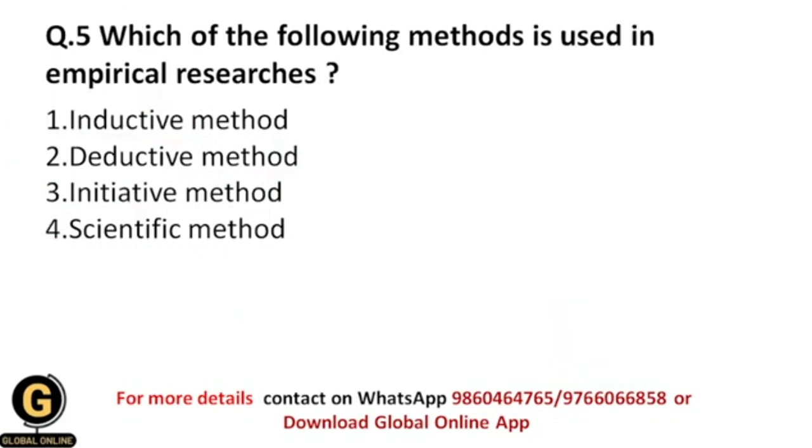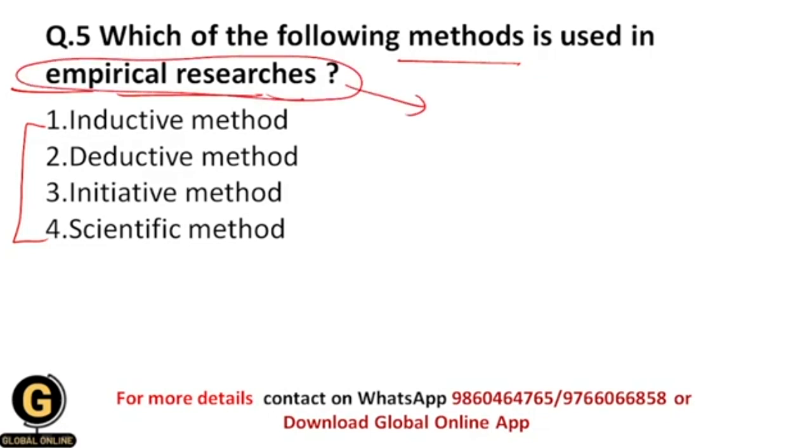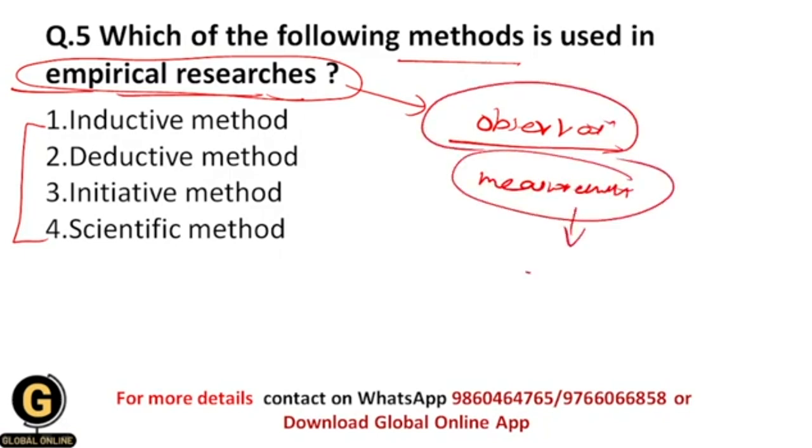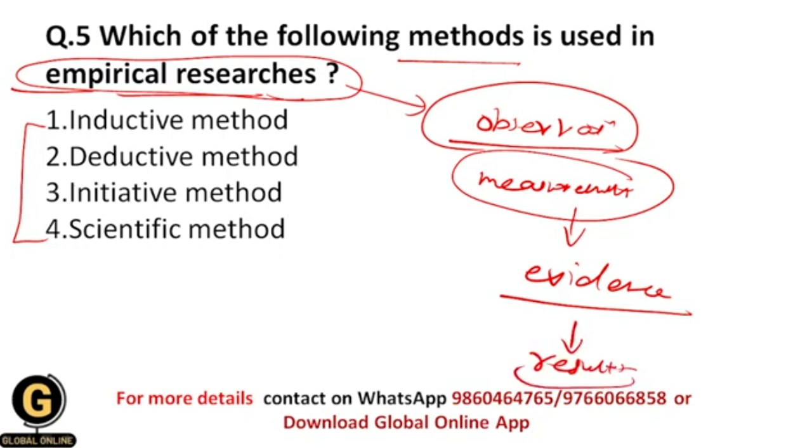Okay, next is: which of the following methods is used in empirical researches? So within empirical researches, which of these methods is used? Empirical research means the research approach in which we have a proper observation as well as a proper measurement of the collected data. Based upon the proper observation and measurement we will have strong evidence, and based on this evidence we will have the results. So this is nothing but empirical research.